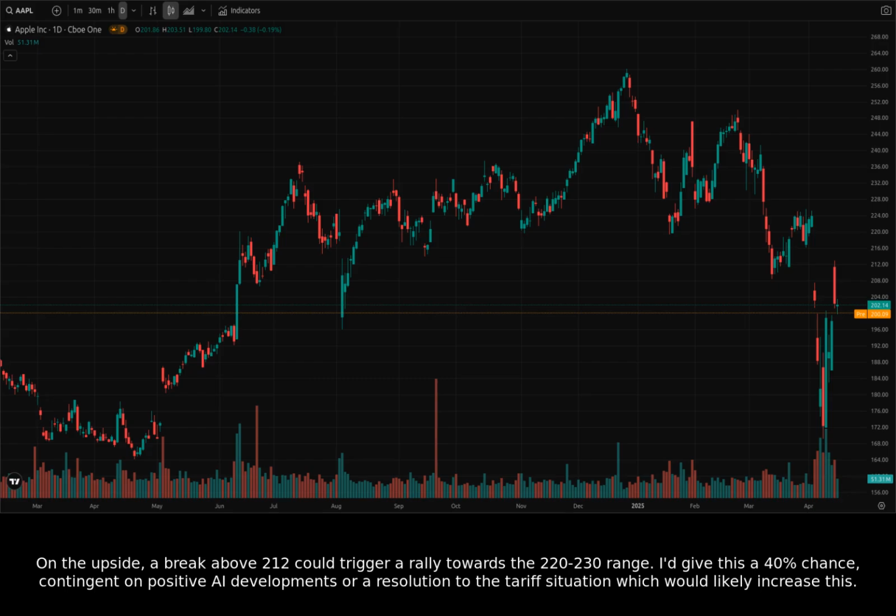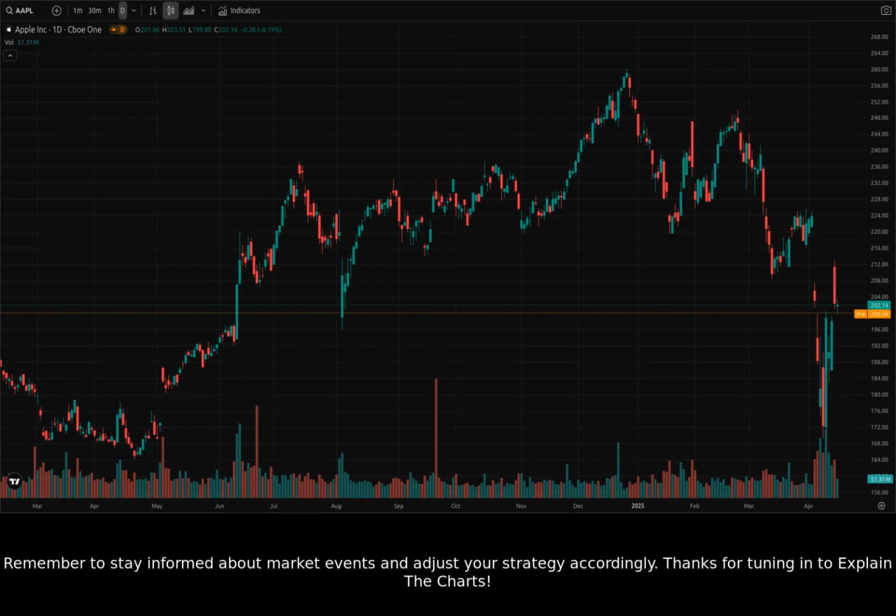On the upside, a break above 212 could trigger a rally towards the 220 to 230 range. I'd give this a 40% chance, contingent on positive AI developments or a resolution to the tariff situation, which would likely increase this. Remember to stay informed about market events and adjust your strategy accordingly.